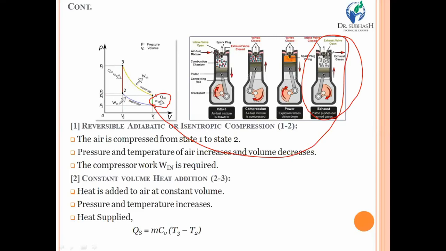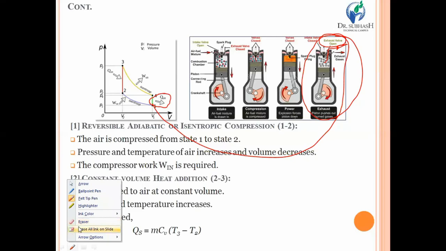Over here, there is an exhaust valve open, so it clearly means that as the piston moves in upward direction, due to opening of this exhaust valve, the remaining flue gases having very little heat will be exhausted through the exhaust valve, and it will exit to the atmosphere. So this is what is happening in the thermodynamic process, particularly the Otto cycle.